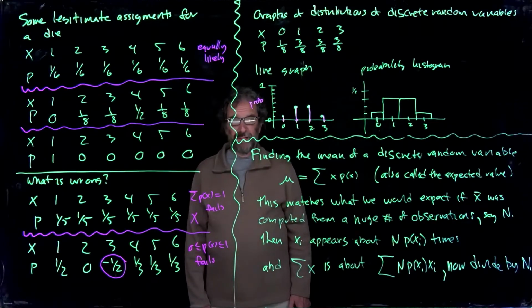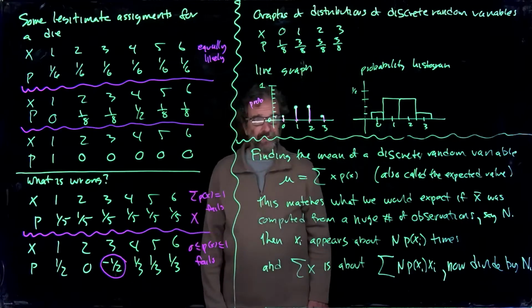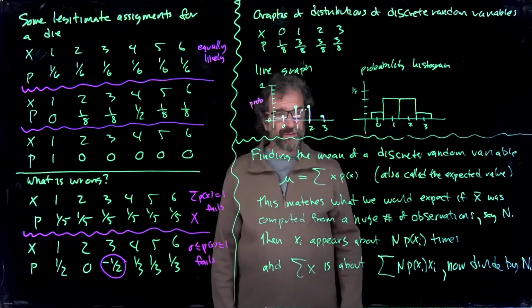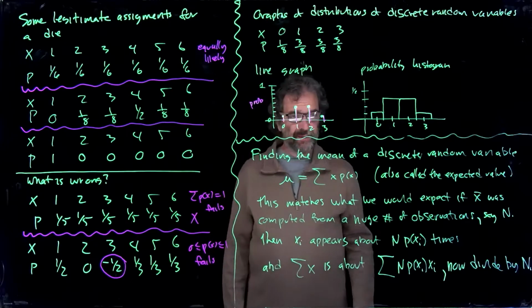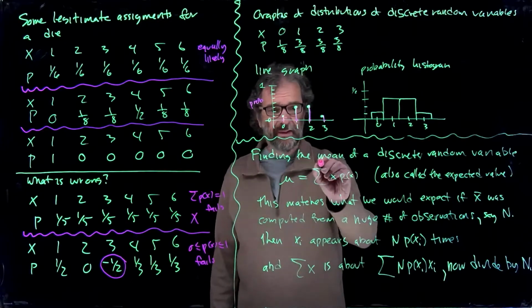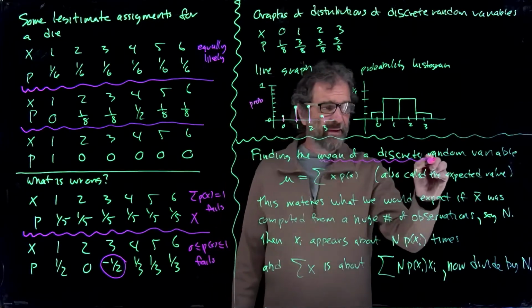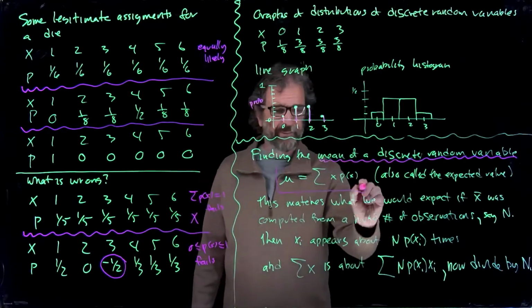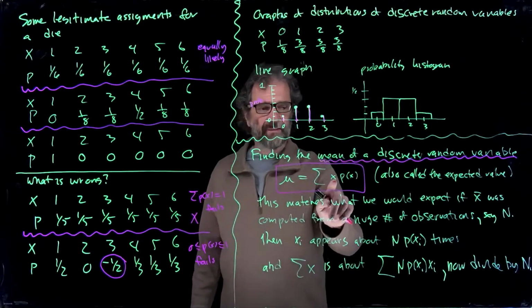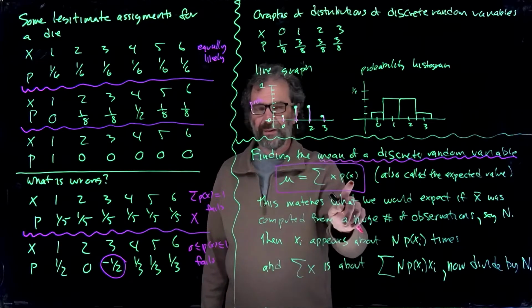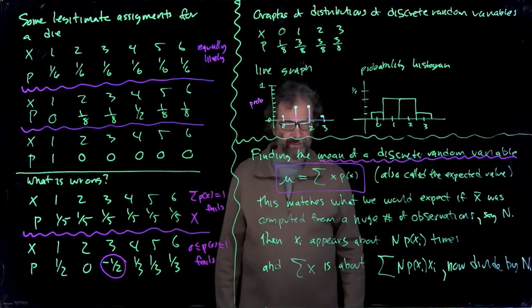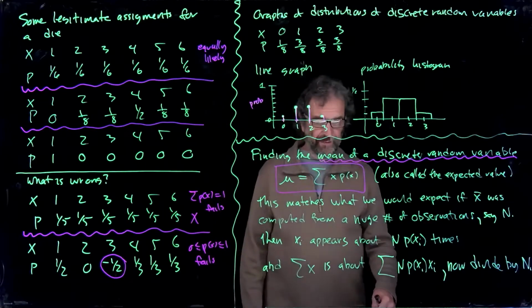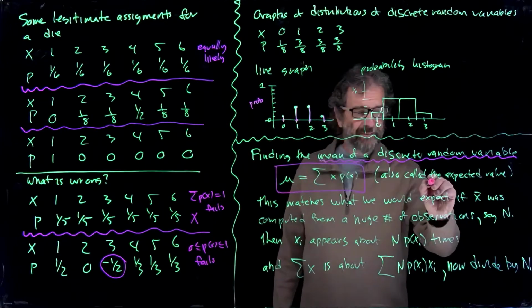And there's a lot of stuff happening on this slide. Here we go. We're going to find a formula for the mean of a discrete random variable. The formula is here. You compute the mean by summing values times probabilities, and we'll do some of these in a second. The name for this, mu, is also sometimes called the expected value.